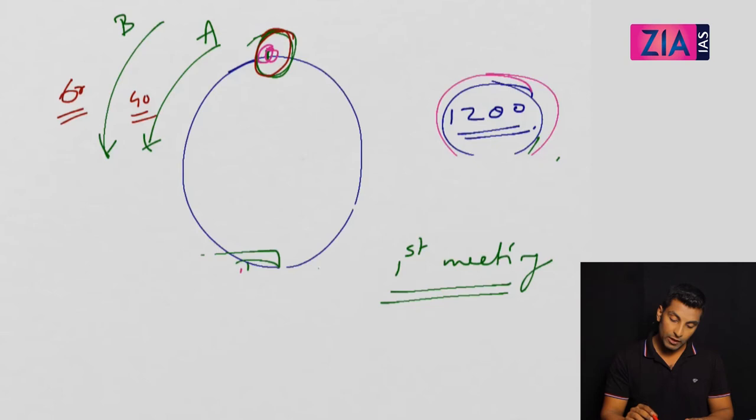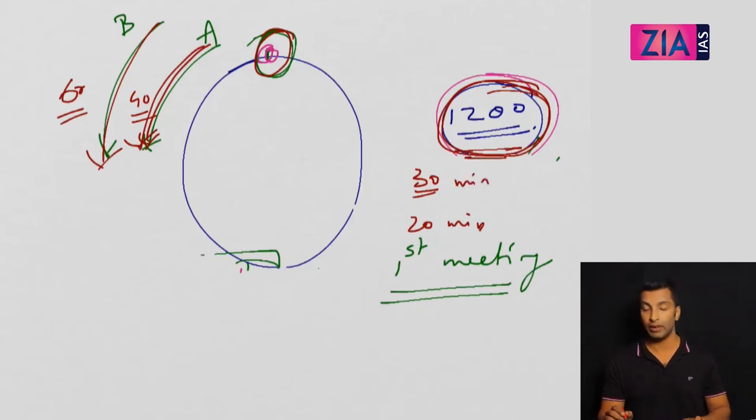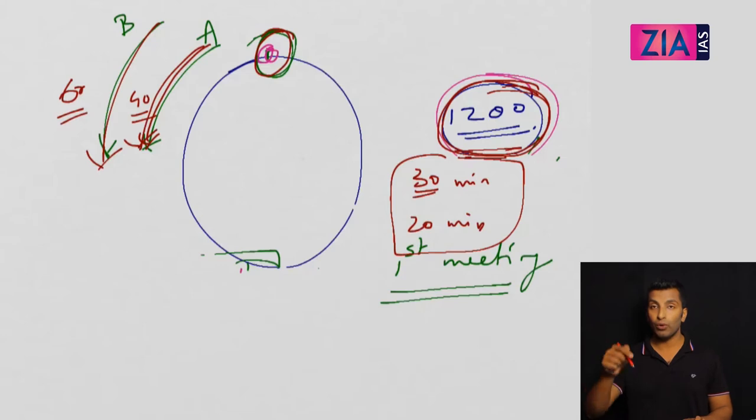So first person, 40 meter per minute, means to cover 1200 meters, how much time will he take? 1200 by 40, that means 30 minutes or 30 seconds. So 40 meter per minute is the speed, so to cover 1200 he will take 30 minutes. Second person, 60 meter per minute is the speed, so to cover 1200 he will take 20 minutes, or if it is in seconds, 20 seconds. So I hope this is clear. So first person will reach the starting point every 30 minutes, second person every 20 minutes.